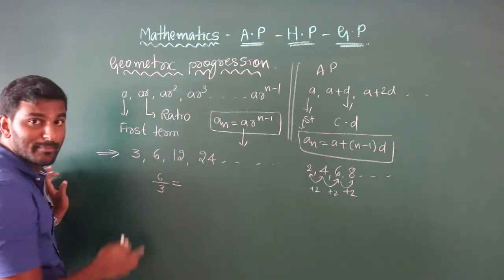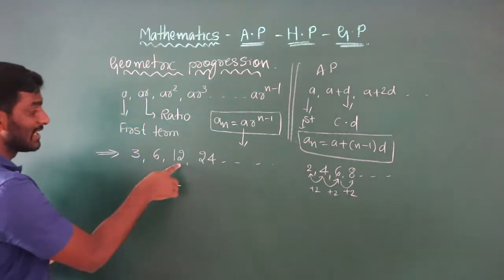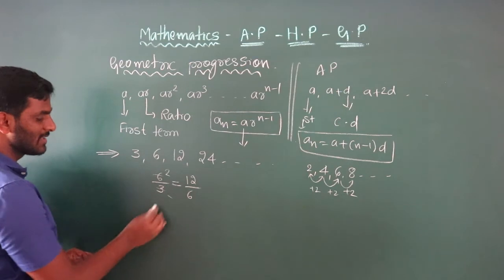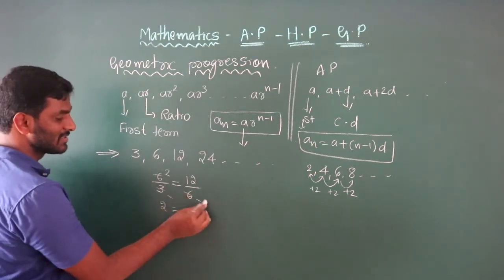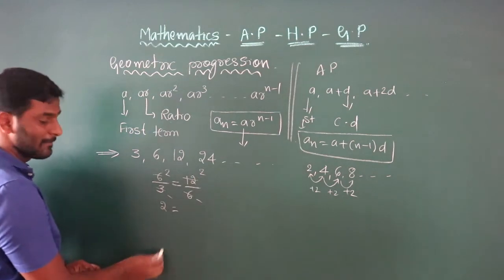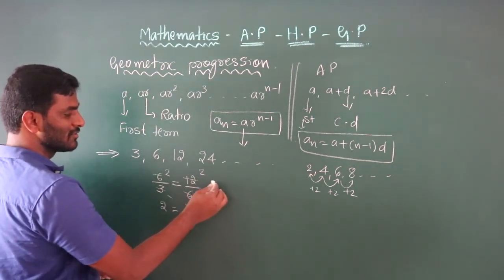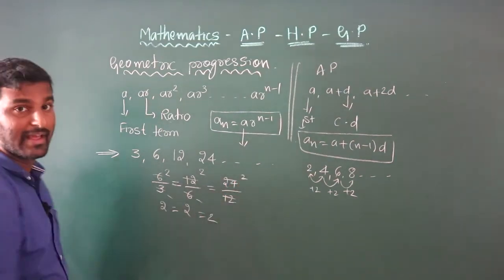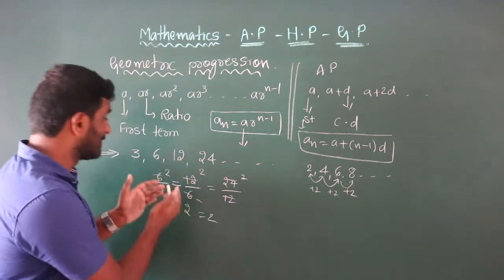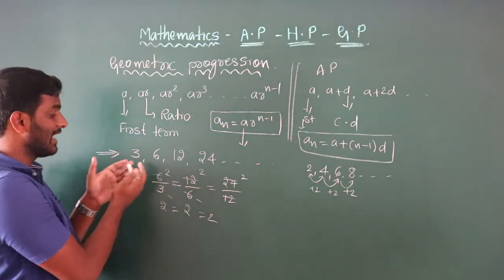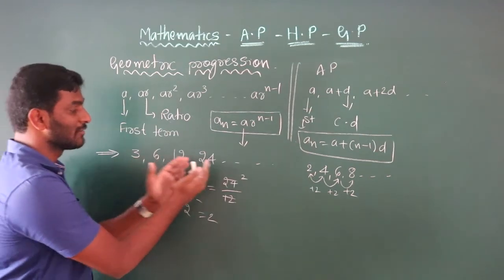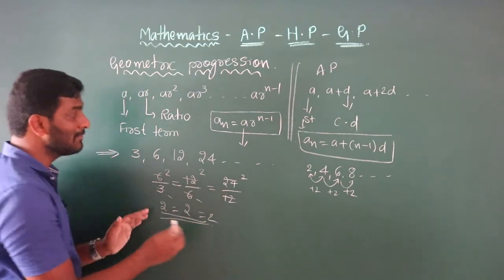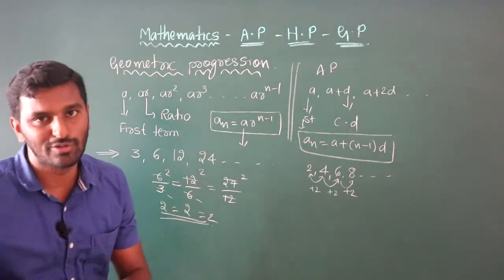If you divide these numbers, the answer should be equal. The third number 12 divided by 6 is 2, and that is equal to 6 divided by 3, which is 2, and that is equal to the fourth number 24 divided by 12, which is 2. Just divide each number by the previous one: 6 by 3, 12 by 6, 24 by 12. If the answer is the same, then only it is in the form of GP. Otherwise, it is not. Clear?